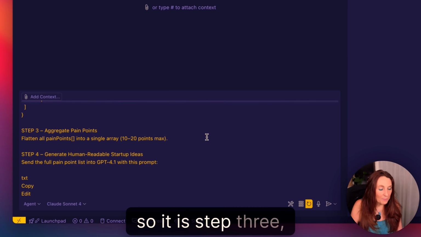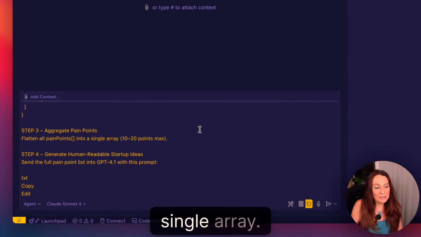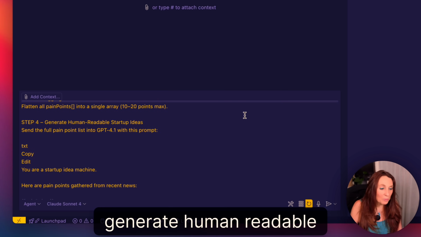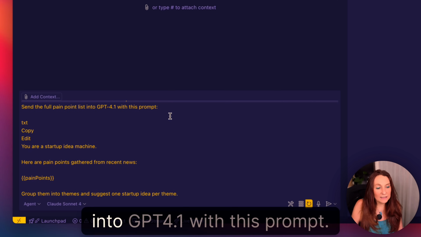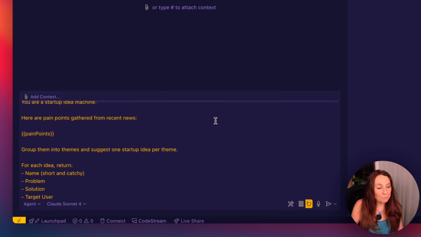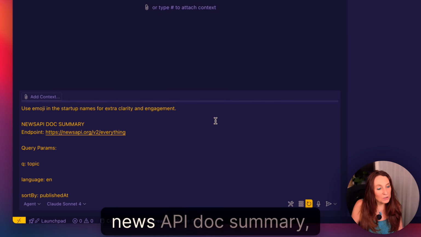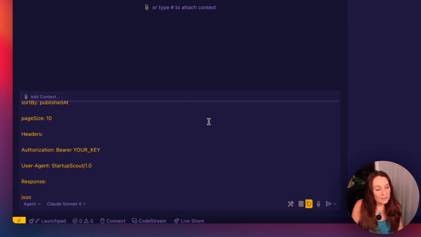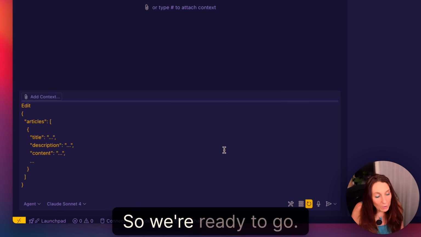Step 3, aggregate pain points: flatten all pain points into a single array. Step 4, generate human-readable startup ideas: send the full pain point list into GPT-4.1 with this prompt. Okay, so here we have the prompt, the News API doc summary, so endpoint and authorization key, etc. So we're ready to go.